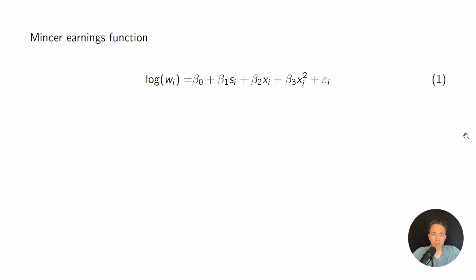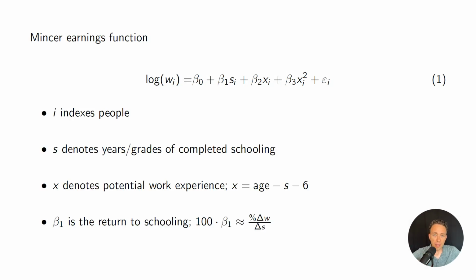Here is what we refer to as the Mincer earnings function. We're regressing log wages on years of completed schooling and work experience, and the i subscripts are referring to people in our sample. It's a row of data. S is defined as years of completed schooling, where S would be 12 if you have a high school diploma in the US, 16 if you have a college diploma in the US. And then X is potential work experience, which is defined as age minus S minus 6.